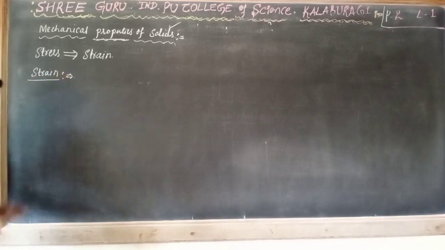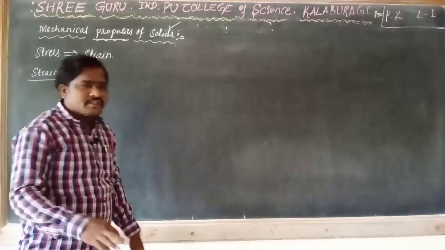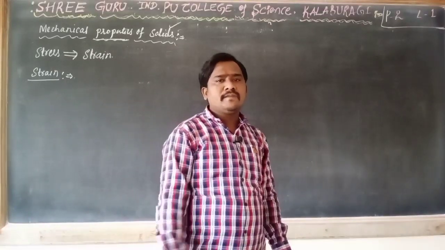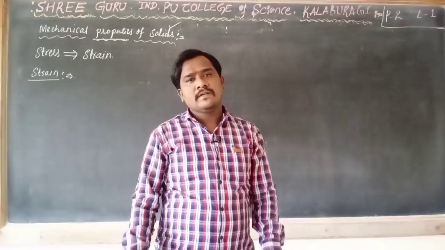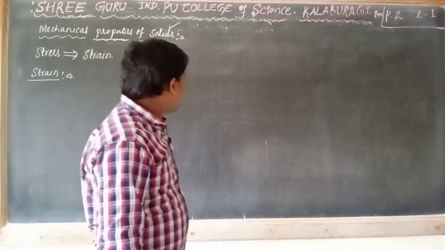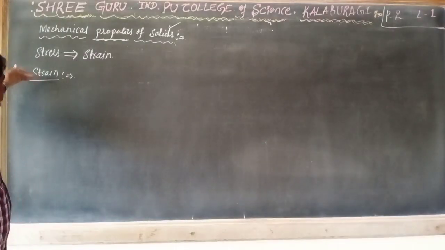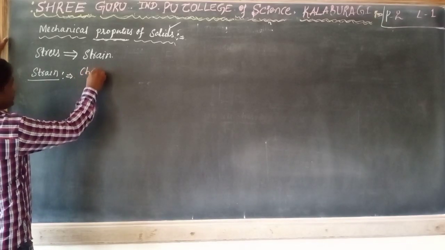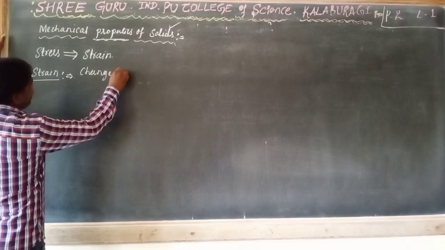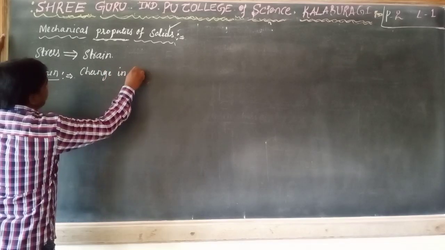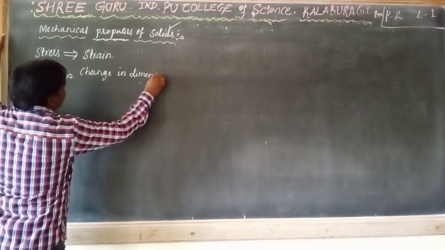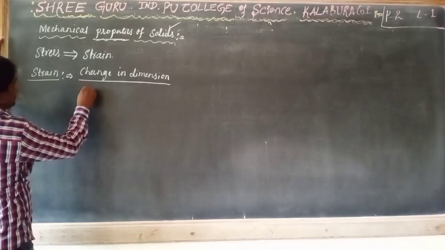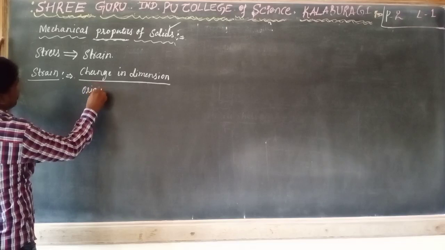What is strain? Generally, strain means change in shape or size due to deforming force. Stress causes the strain, or we can also measure the strain in terms of dimensions, that is change in dimension to the original dimension.